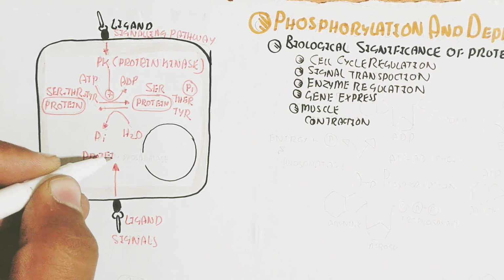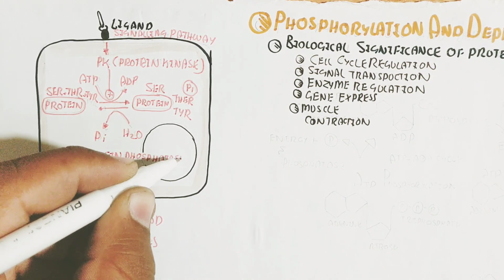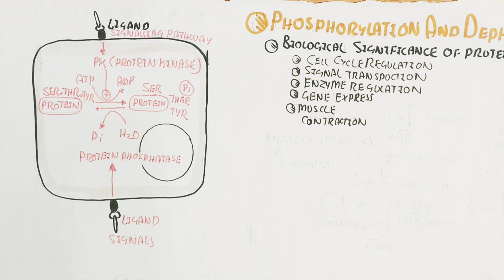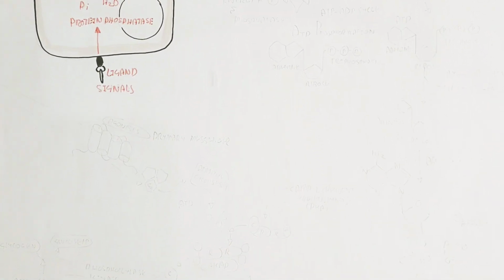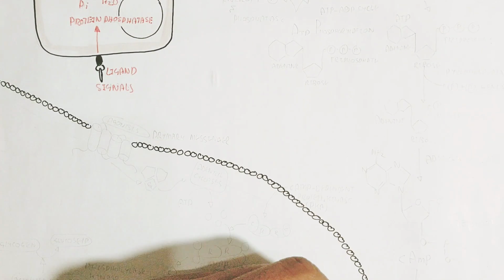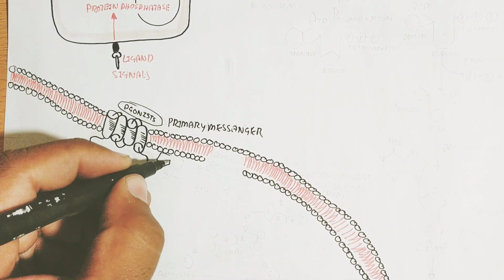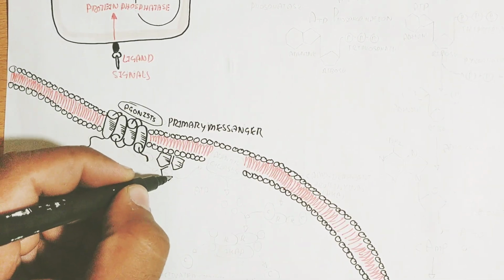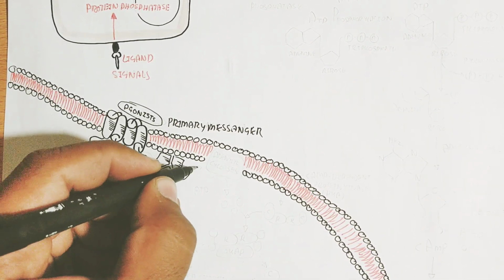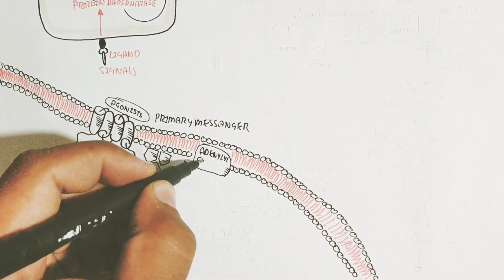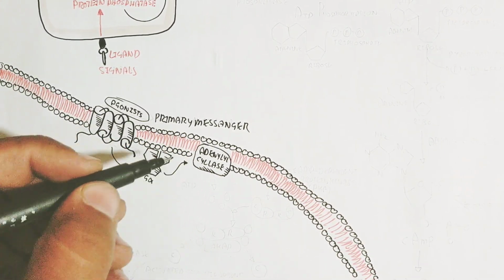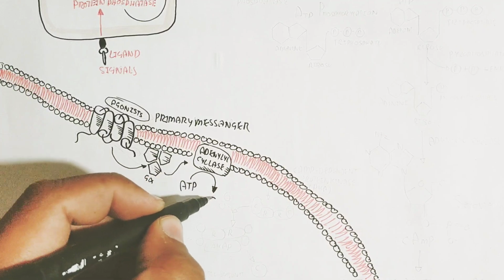The protein phosphatase enzyme leads to dephosphorylation, and in this way the protein is converted back into the simple dephosphorylated protein. Anyhow, let's understand the bigger picture of the signaling pathway to see how the phosphate group works in signal transduction. Here is the agonist. For example, the different types of agonists are ligands which, when bound, become a primary messenger.